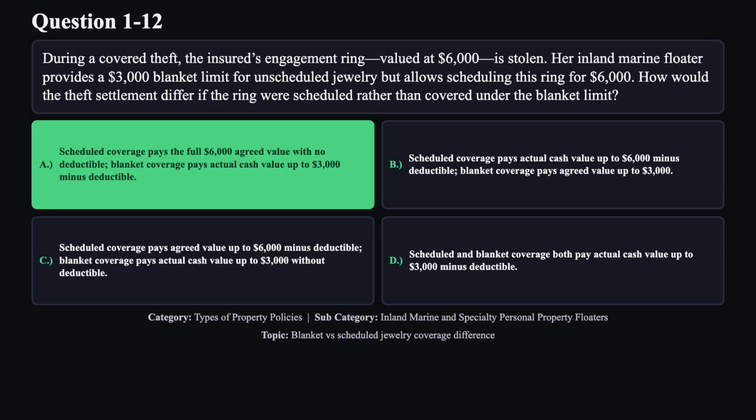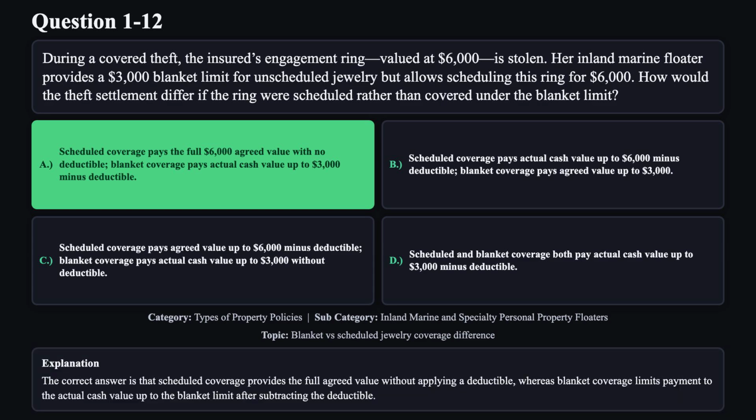The correct answer is A. The correct answer is that scheduled coverage provides the full agreed value without applying a deductible, whereas blanket coverage limits payment to the actual cash value up to the blanket limit after subtracting the deductible.